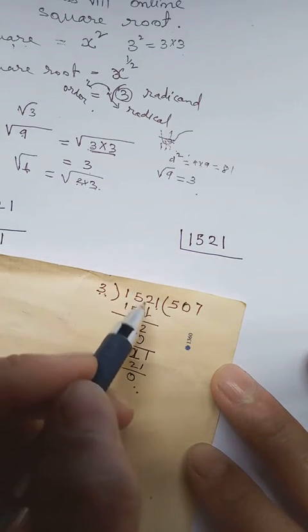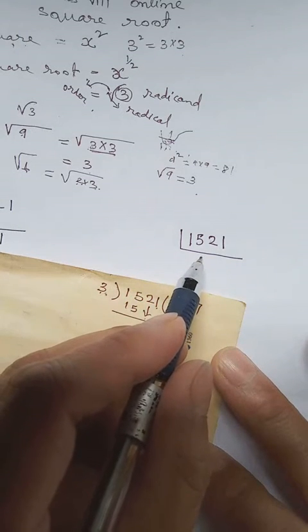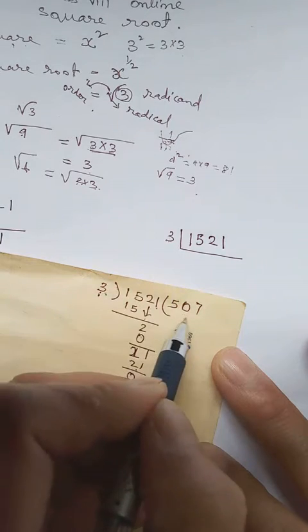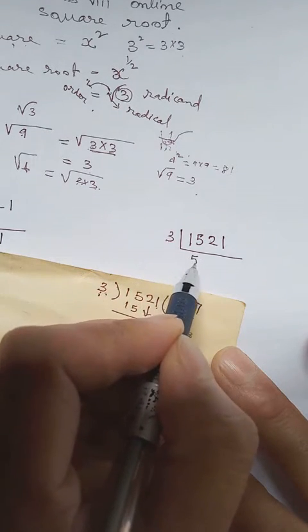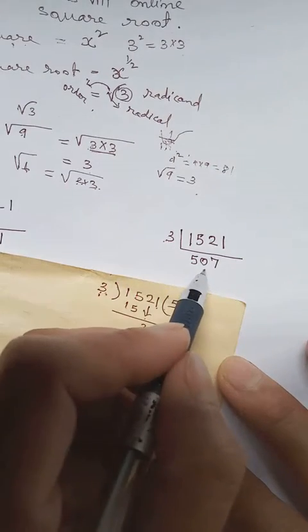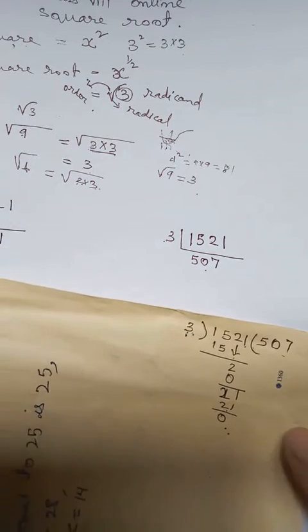So all this process of division will remain in your head. But here we'll write only the final result. Here we divide by 3. Then what answer do we get? We write it 507. Here we write the divisor. Here we write the quotient. Okay. Then let's continue again.